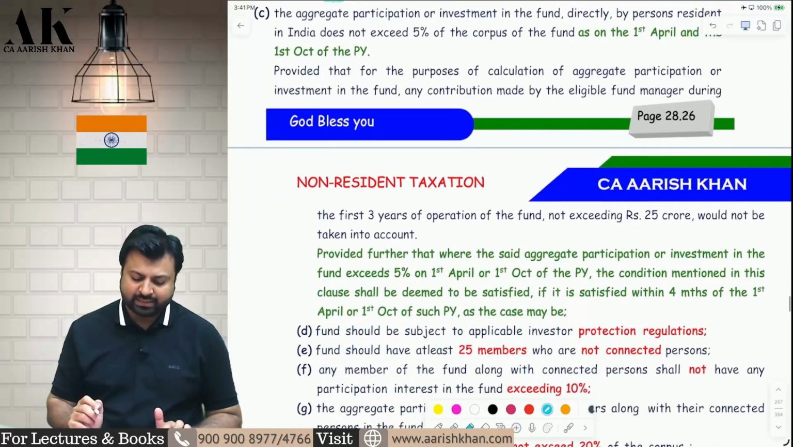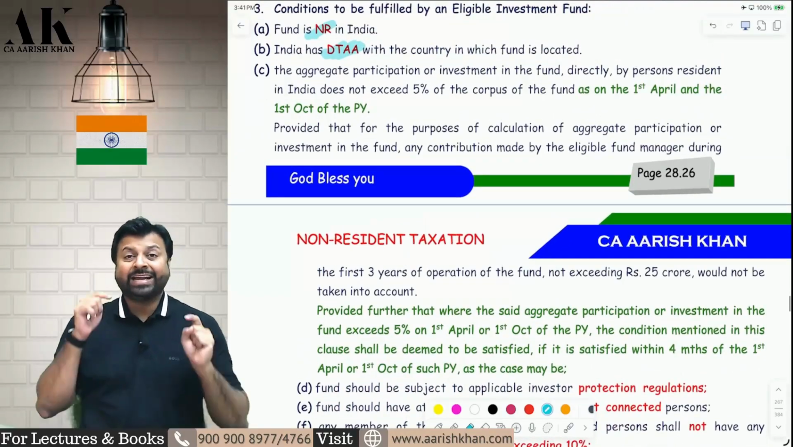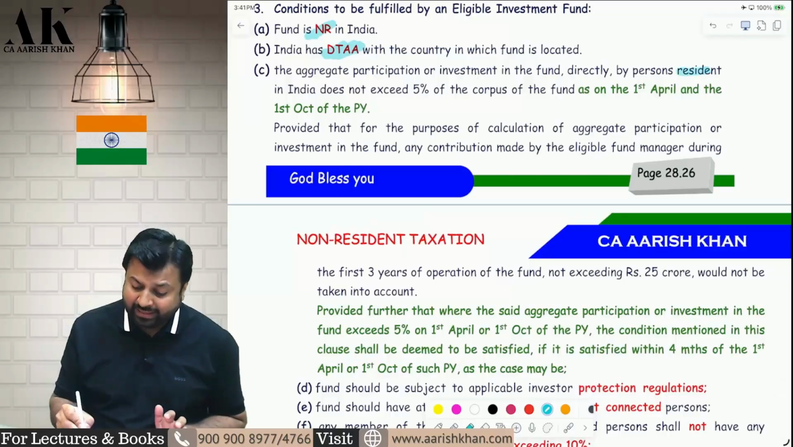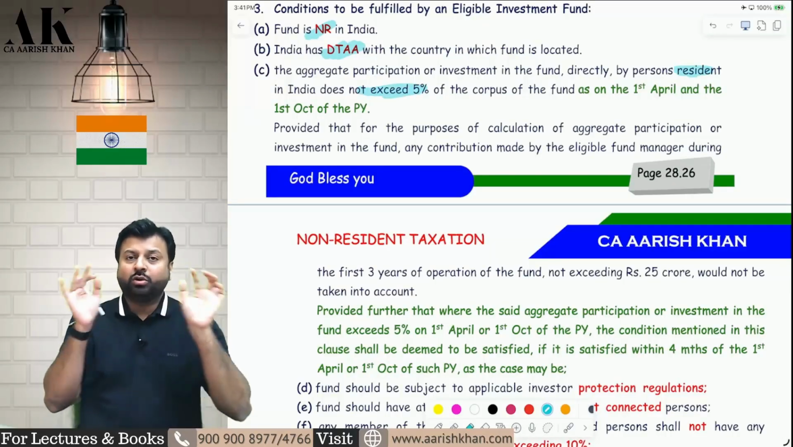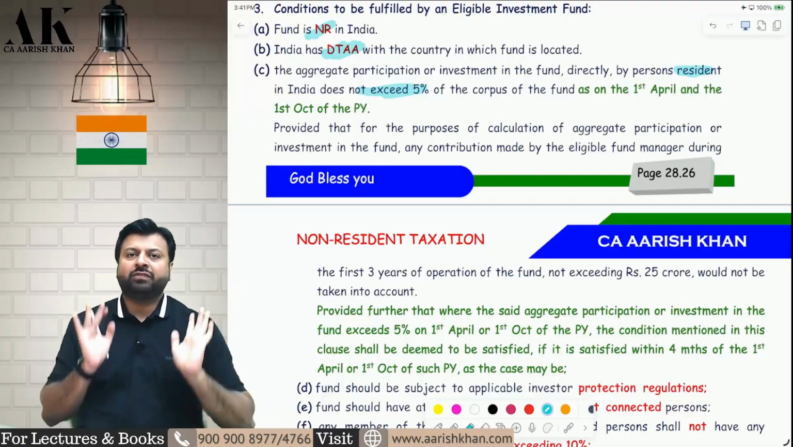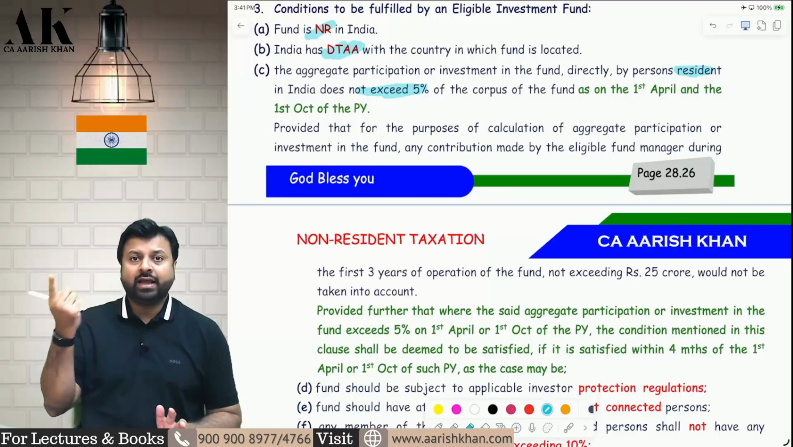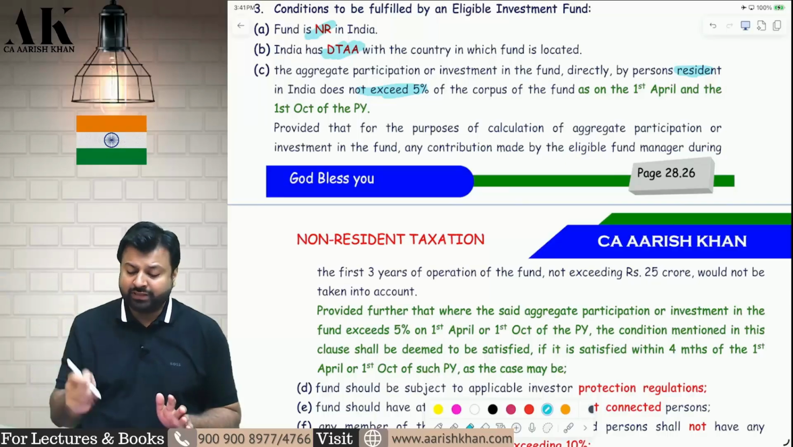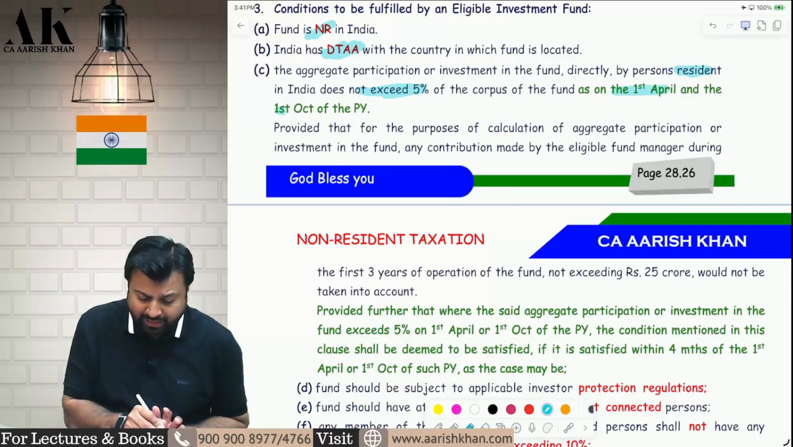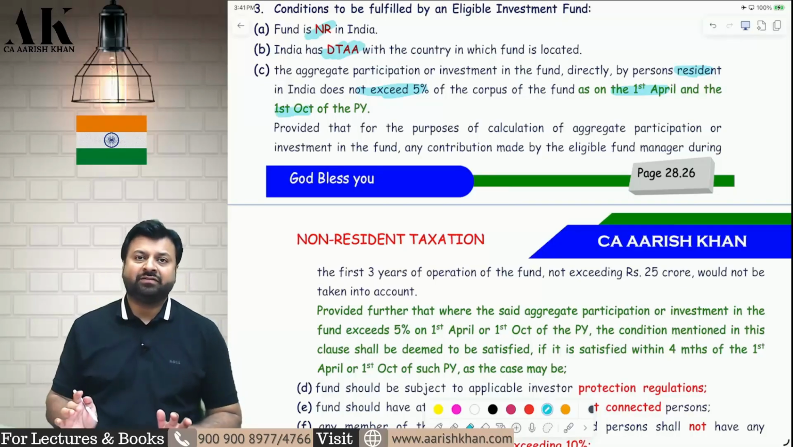Now the third condition has some serious amendments. The aggregate participation of the Indian residents in the fund does not exceed 5%. So in the total fund, Indian residents should be only up to 5%. On which date? Earlier it was checked on 31st March. Now they have to check on 1st April and on 1st October. Two times you have to check in the entire financial year.